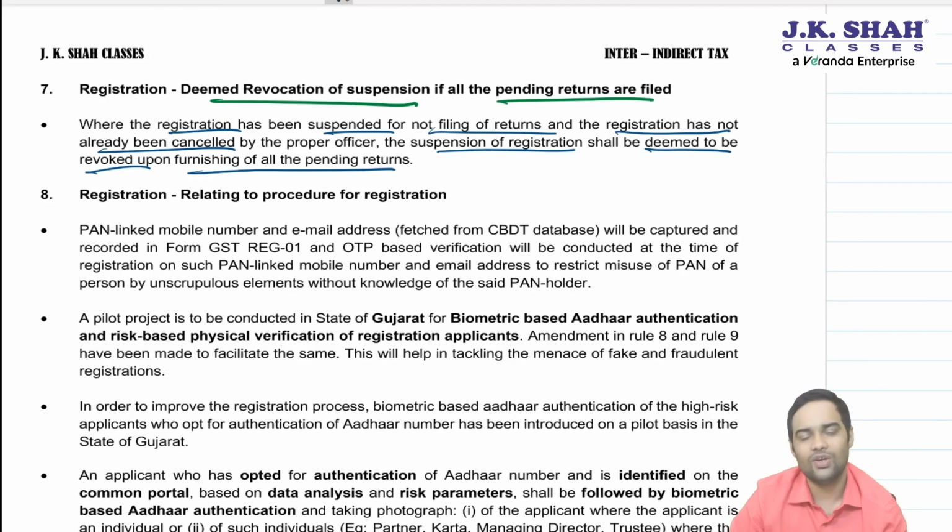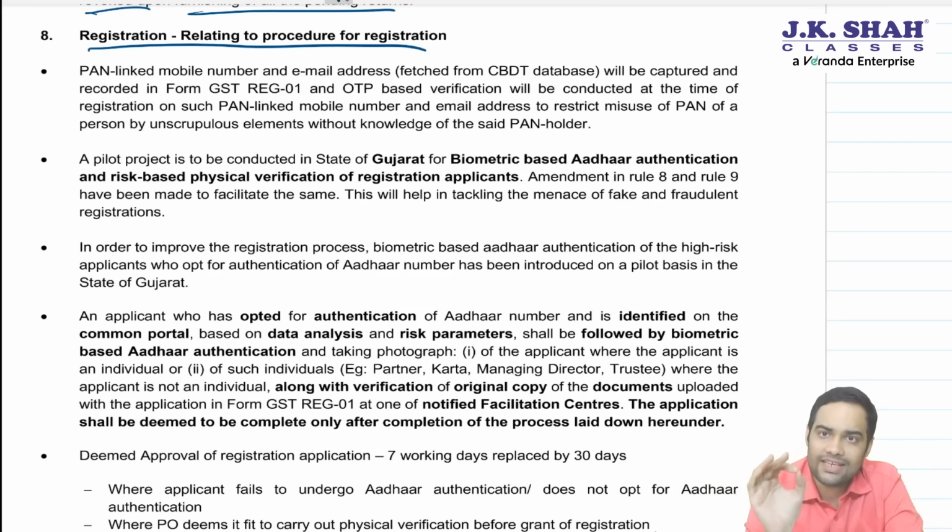Okay. Now, there have been amendments with regard to the registration procedure. First of all, see, PAN was being misused. There were a lot of cases where a person's PAN was being misused for taking fake GST registrations.